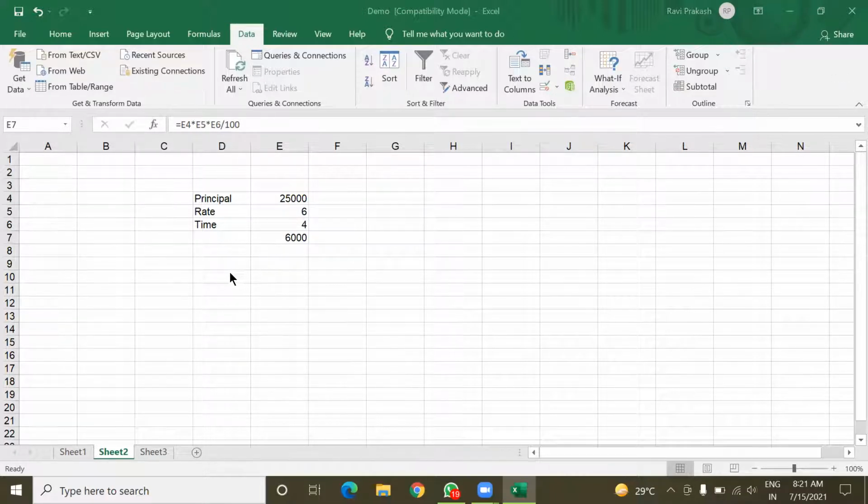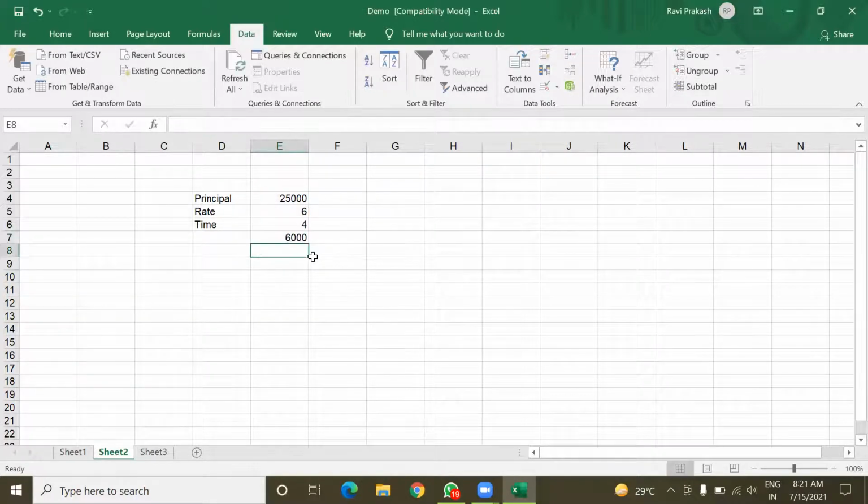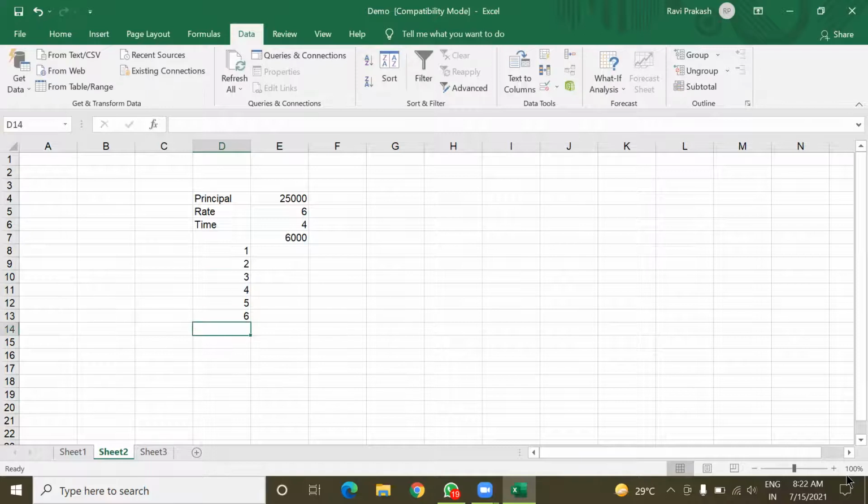Now I want to know, what if I take time equal to 1 year or 2 years, then 3 years, 5 years? What will be the value of this SI? So here I am going to put different values of time: 1, 2, 3, 4, 5, 6, 7, 8. Now I want to know the value of simple interest. What if the time values will be this?